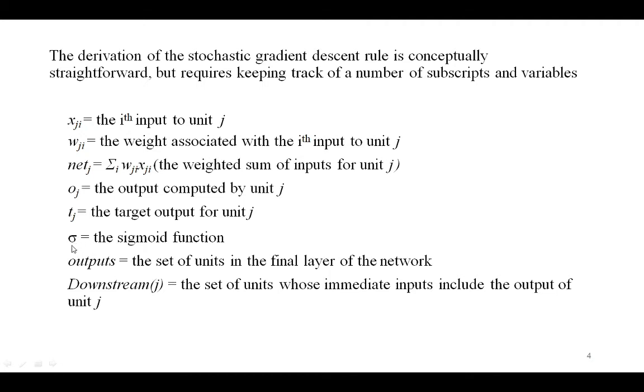sigma here is nothing but the sigmoid function. Then outputs is the set of units in the final layer of the network, and downstream of j is the set of units whose immediate inputs include the output of unit j. So these are some notations that you need to remember for the derivation of the backpropagation rule. So kindly go through these notations.